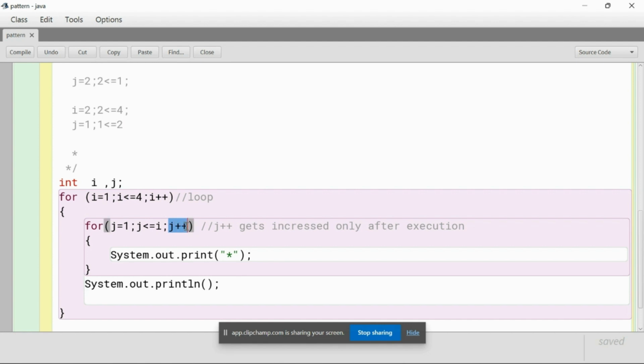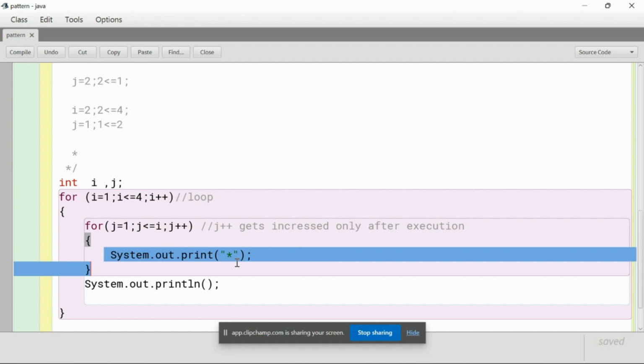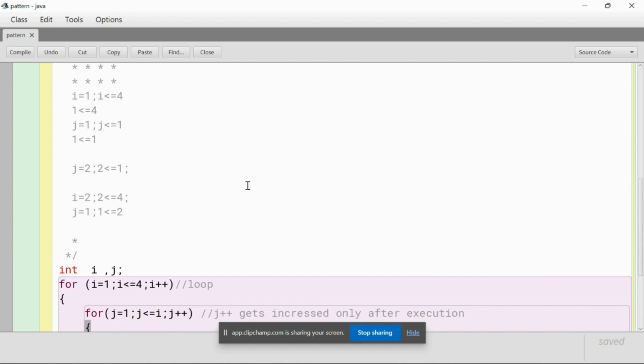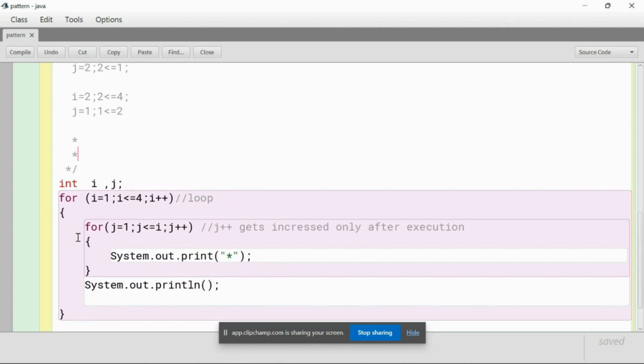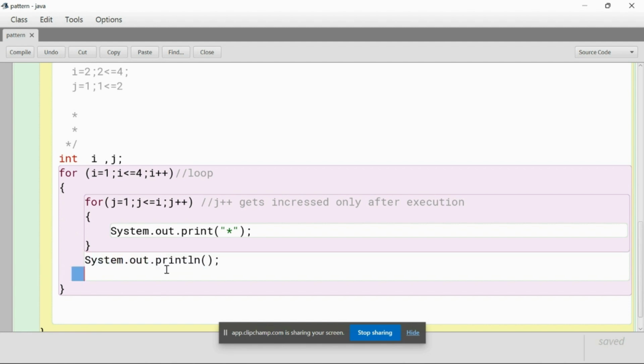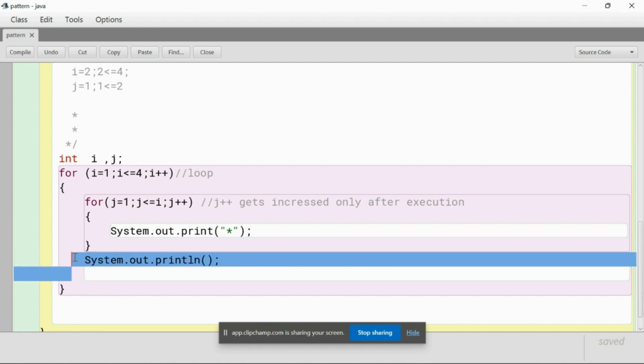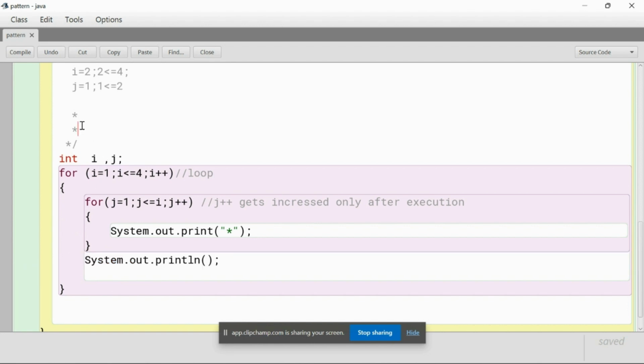The next step says j plus plus. Postfix only gets incremented after execution, so it is going to go to the next line, and it prints an asterisk. Why did it come to the next line? As I said, the last step is println, so it comes down, and that's how it prints the asterisk in the next line, row number 2. After that we have a curly bracket, so it stops and goes back to this, and now j is going to get incremented.